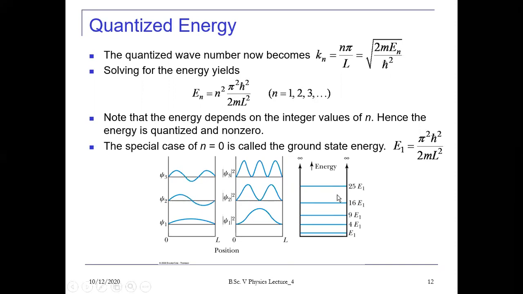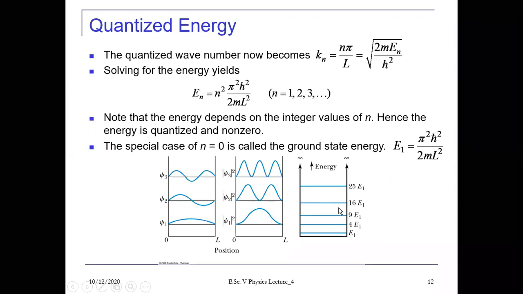And this is the representation of the energy in different energy states. So if you put here n equals 1, this is the energy E1. Then when you put n equals 2, it becomes 4 times E1. That is because it is proportional to n square. Then when you put n equals 3, you get 9 E1, 16 E1, 25 E1. So these represent the discrete energy of a free particle in a one dimensional box.